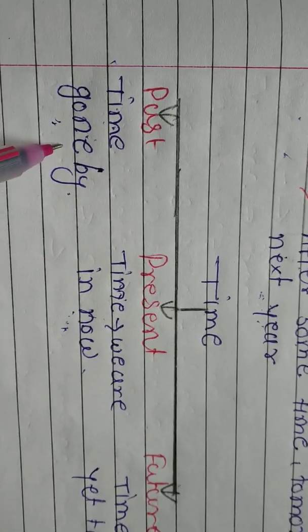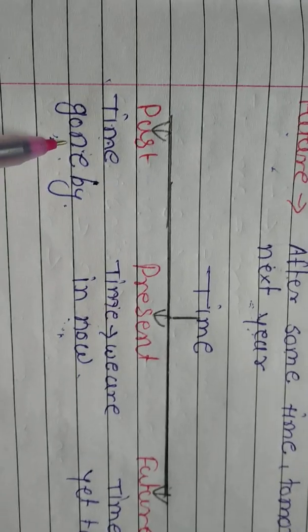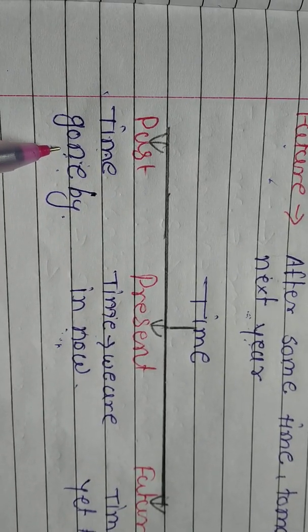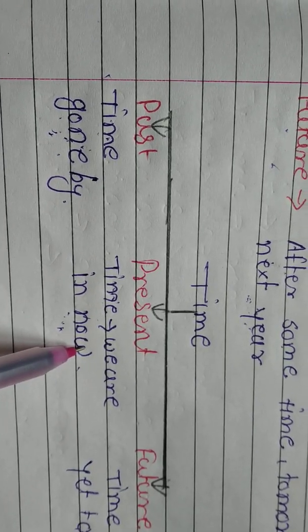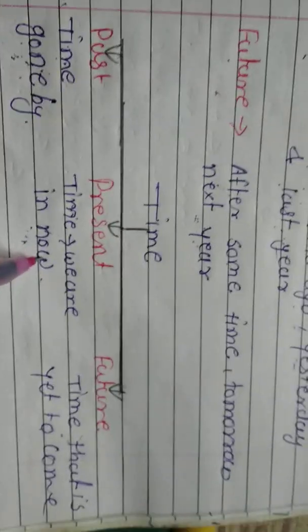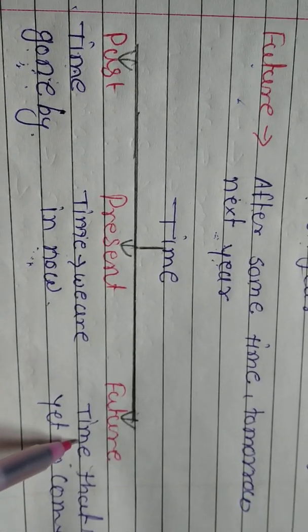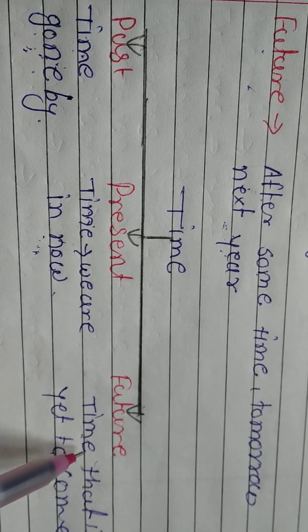For giving an example, last year you were in 4th standard, that is your past time. In the present day you are studying in 5th standard, it is your present time. And next year you will be promoted to 6th standard, that is your future time.